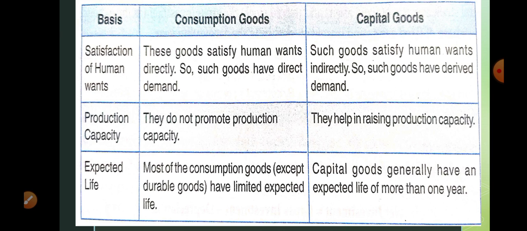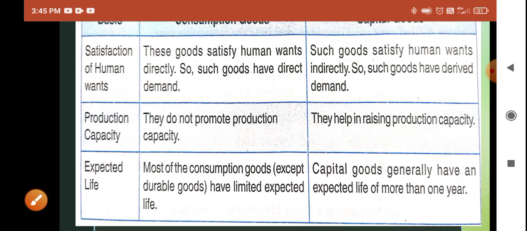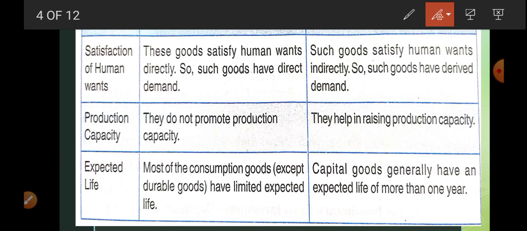Okay, so consumption goods are those goods used by the household sector to satisfy want.